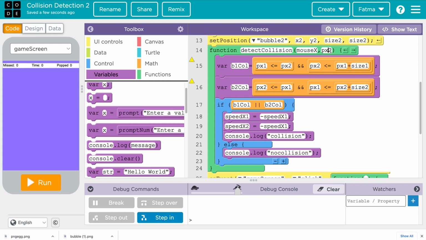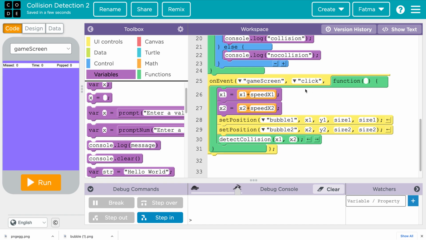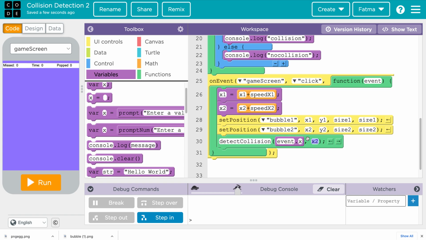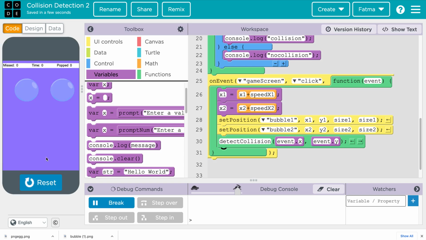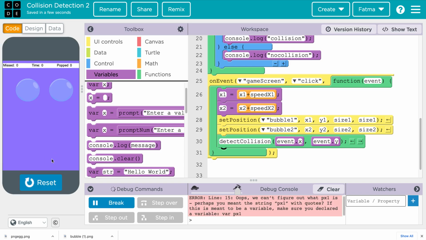So mouse X, mouse Y. So when I click on the screen, I will receive the mouse coordinate from the screen. So here in the game screen, I'm going to pass an event, a click event, and with this event, I'm going to pass the event coordinates, the click event X coordinate and click event Y coordinate. And I want to see if this current given X and Y matches any of these. If I click here, as you see, is it going to match any of these bubbles, right?